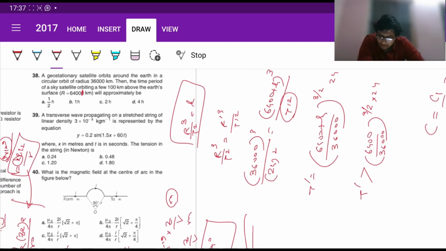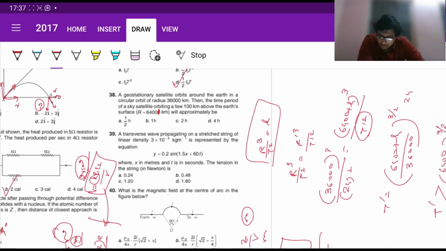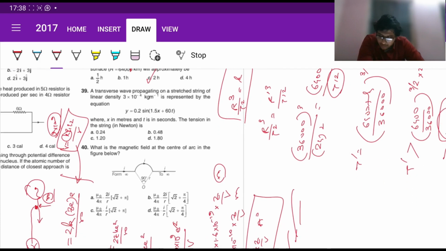If you plug in the values here, it's going to come out to be 1.8. Since t dash is going to be slightly greater than this, if we consider h to be few hundred kilometers, it won't be a major difference, just slightly, 0.1 or 0.2. So in this case, t dash will come out to be closest to 1.8 hours, which is, slightly higher than that, closest value is 2. So that's it.